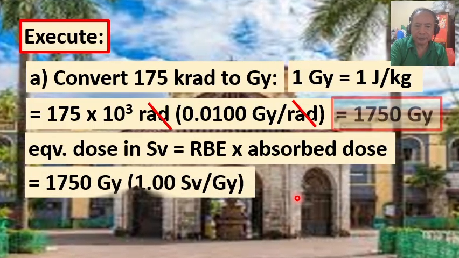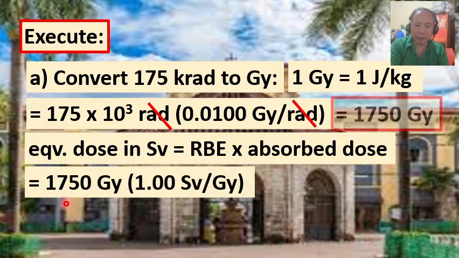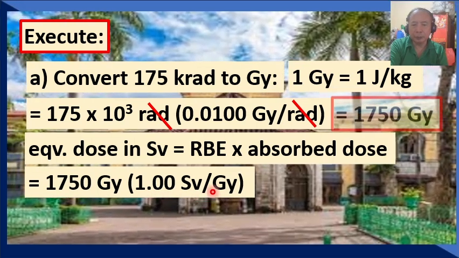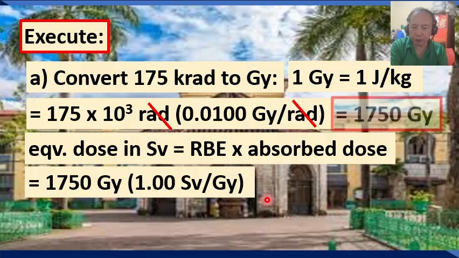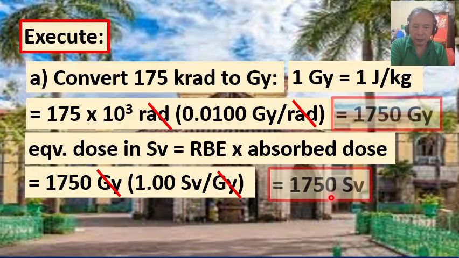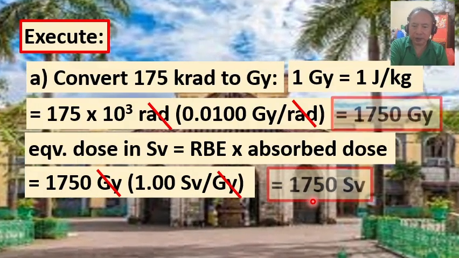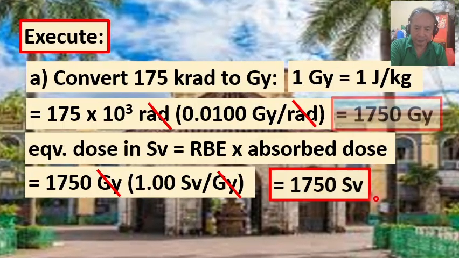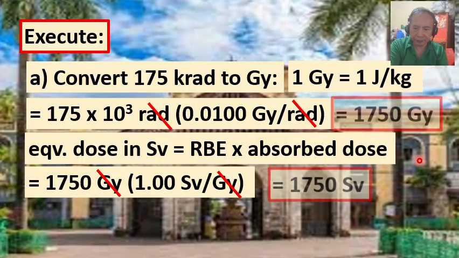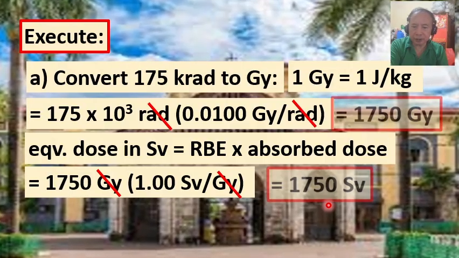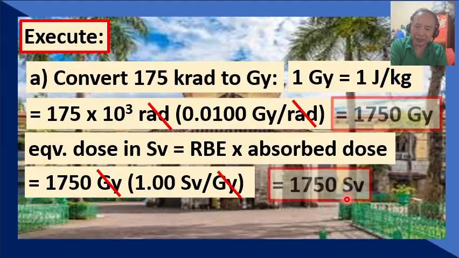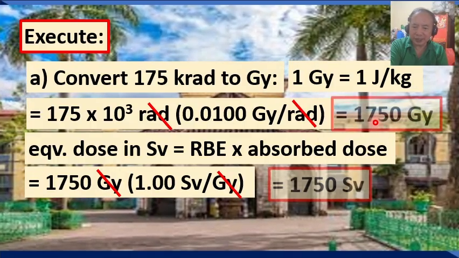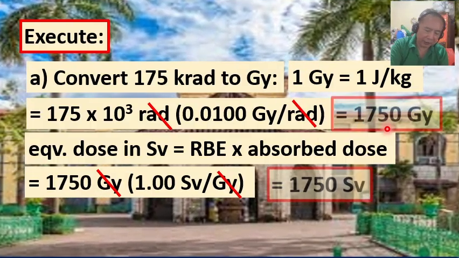That is 1,750 gray times 1.00 sievert per gray, which of course, when multiplied, will give us 1,750 sievert, right? It is just numerically the same as the absorbed dose, 1,750 gray.